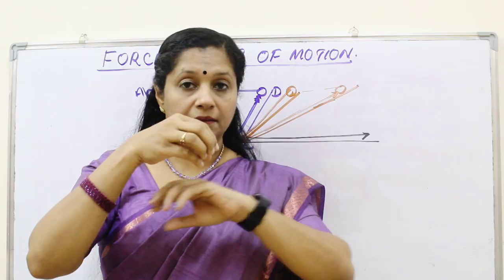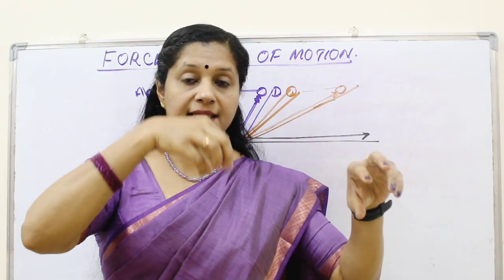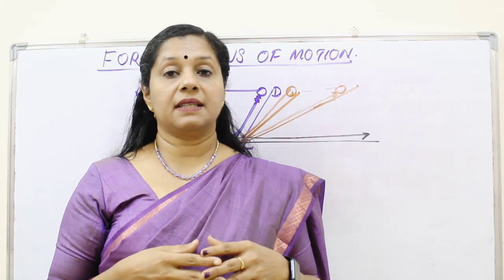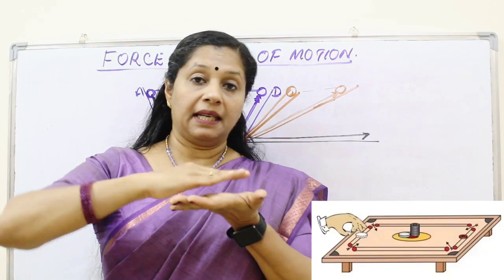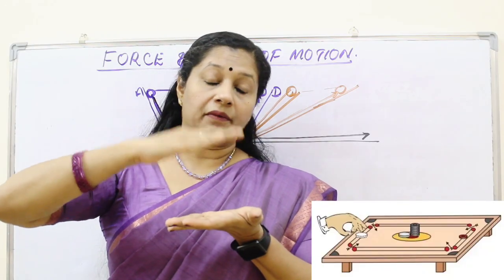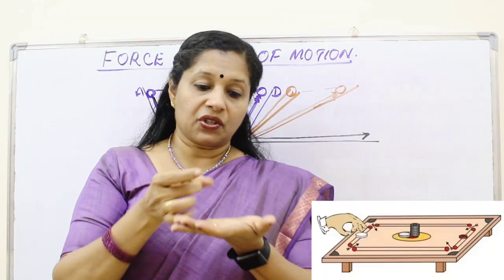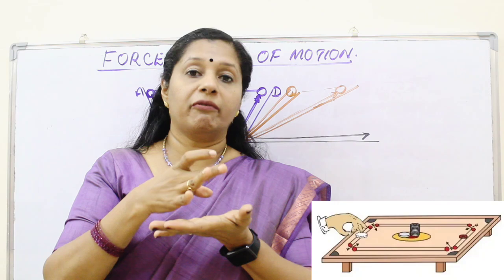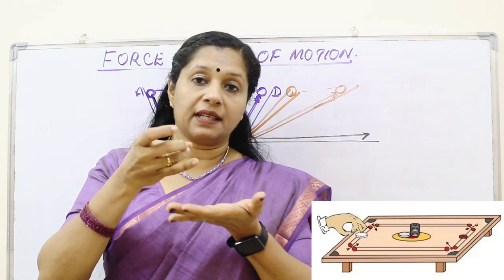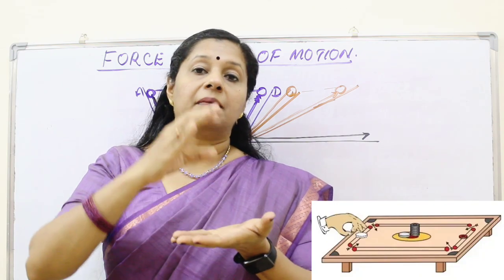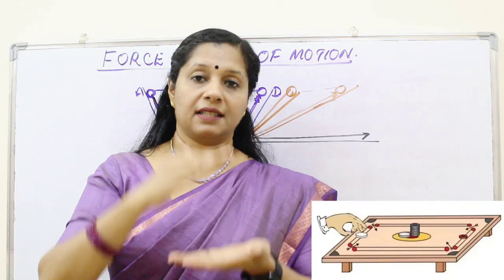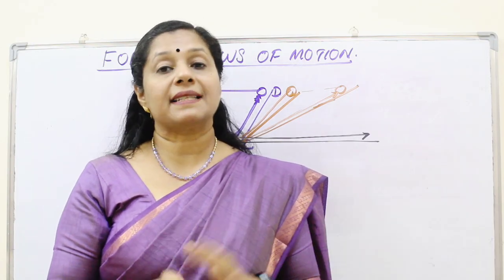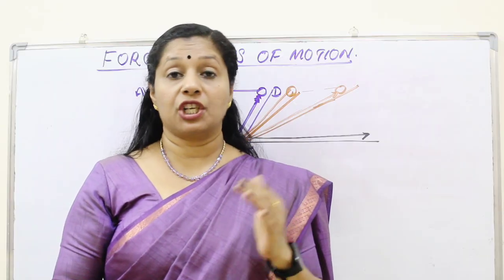As a result, the cardboard will move, but the coin is still in a state of rest, so it will fall off. Another example is in carrom. We keep many coins one above the other like a pile, and with a striker, if you hit the bottom one with a very quick movement, only the striker can remove the lowest one, but the rest will just land the same way as a pile on the carrom board. These are all examples of the law of inertia of rest.